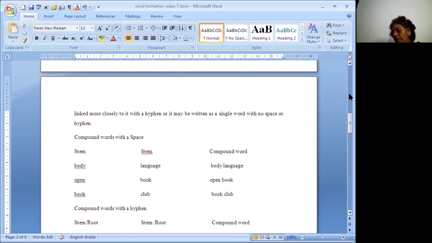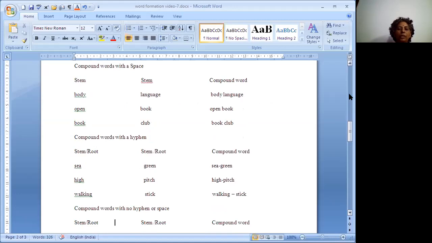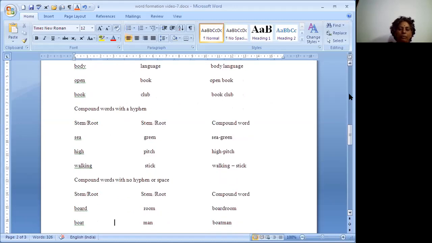Compound words with a hyphen. We are using a hyphen for compound words. Stem words are root words here. Compound words: sea-green, we are using a hyphen. High-pitch, there also we are using a hyphen. Walking-stick, that is also followed by a hyphen.